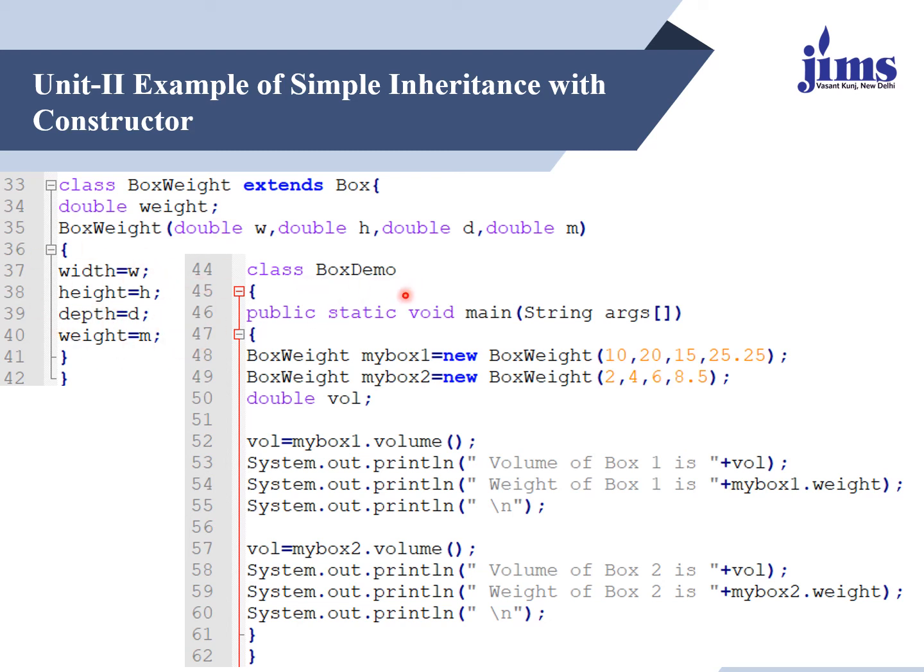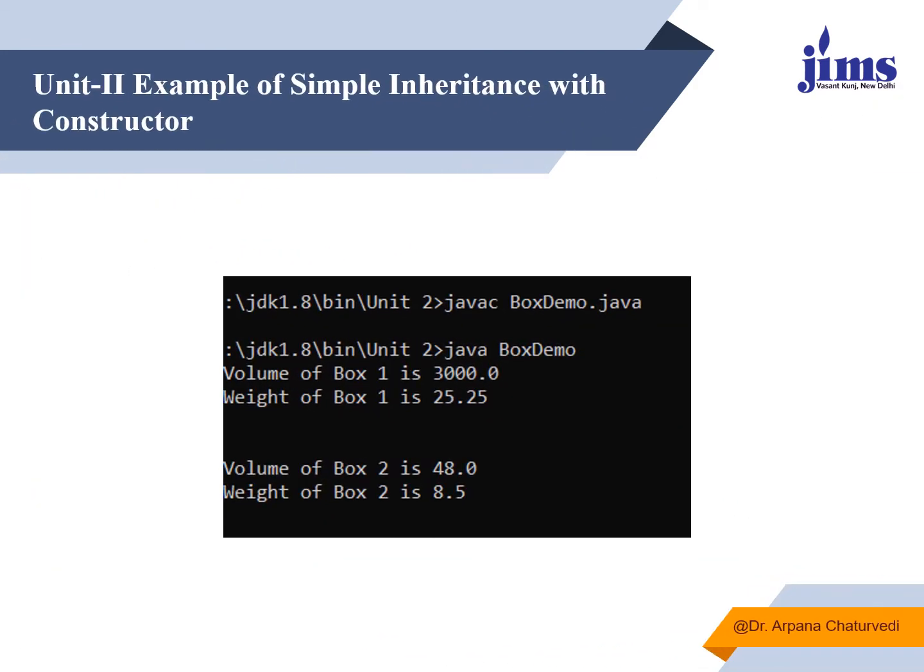Now this is a main function wherein I am making an object of a derived class, and I am just passing different values to it as arguments, and then I am trying to display the volume and the values entered by the user, and we see that we are getting different values in case of different objects created by passing different arguments to the function while creating a constructor.